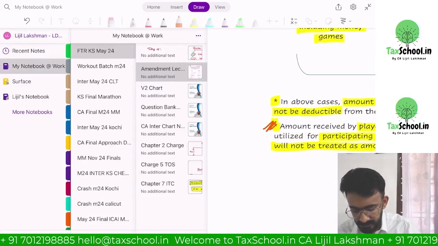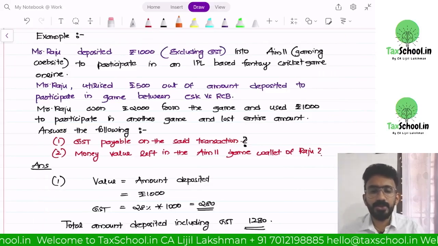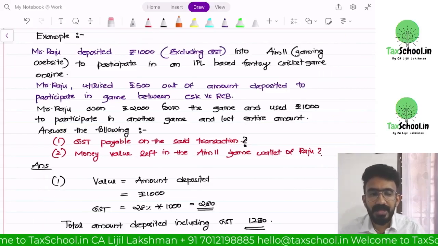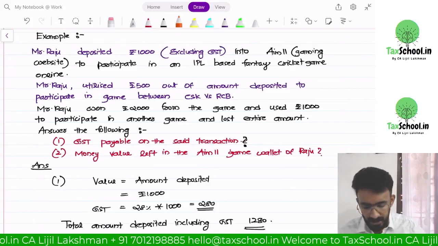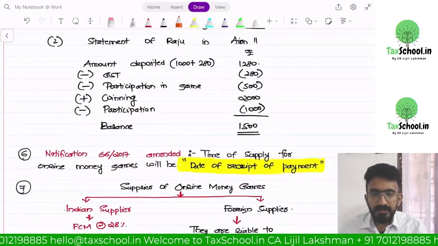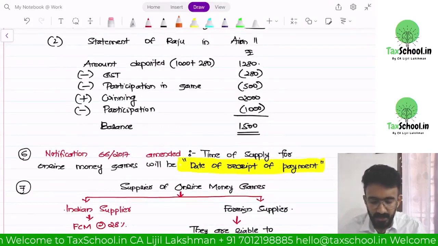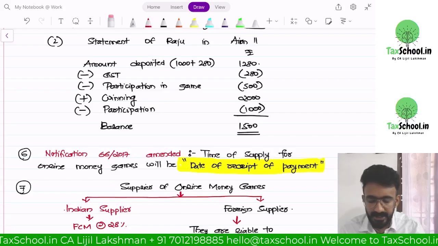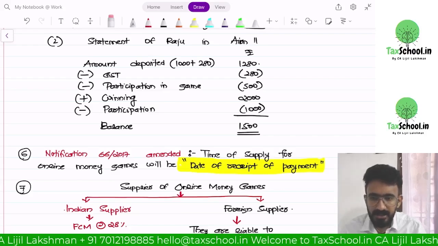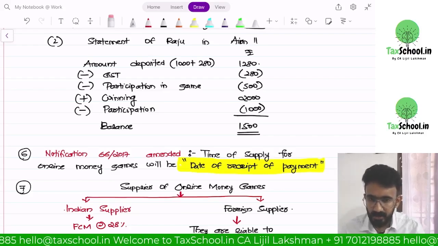Then let's look at the example. Now I want you to compute what is the balance that is available. Okay, so let's look at this. The statement of Raju in Dream 11 wallet. First he deposited 1000 plus 280, 1280. Out of that, first a payment is made by Dream 11 to the government, 280. So his balance has become 1000.